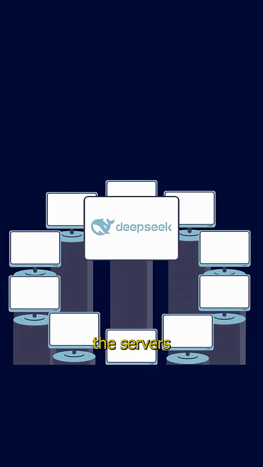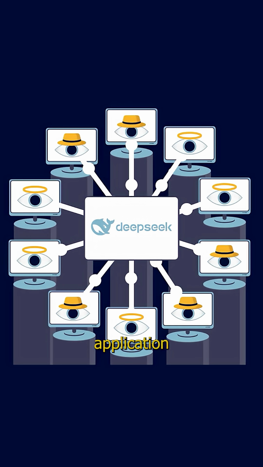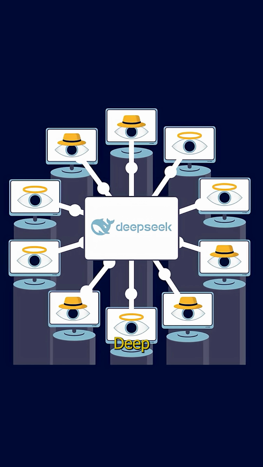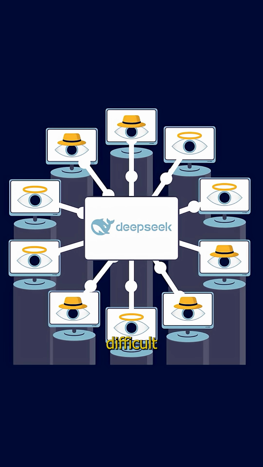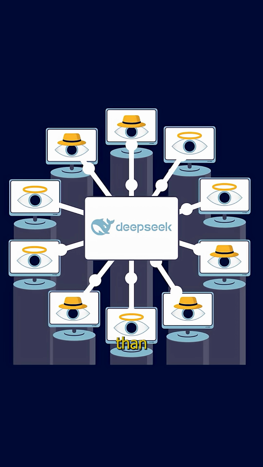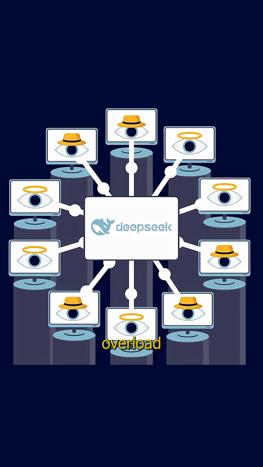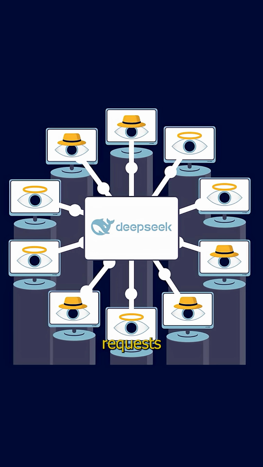Instead of simply flooding the servers with meaningless traffic, the attackers shifted their focus to application layer attacks, targeting DeepSeek's web and API services. This method is far more difficult to detect because it mimics legitimate user behavior. Rather than brute force, these attacks overload DeepSeek servers by sending massive amounts of seemingly normal requests for web pages and API data.